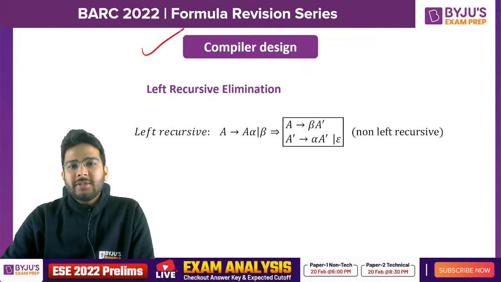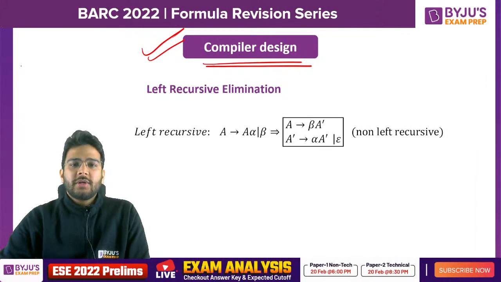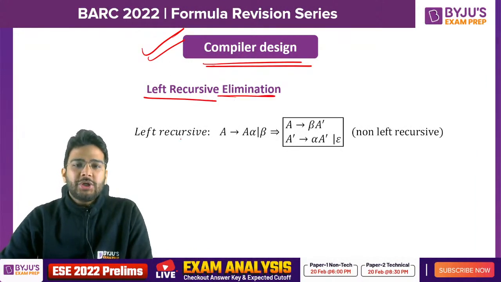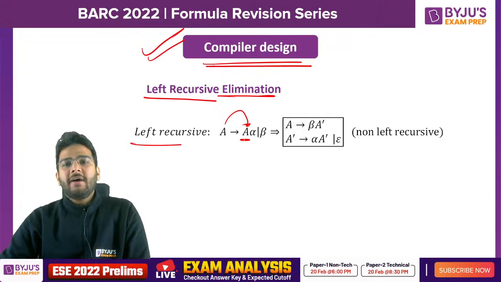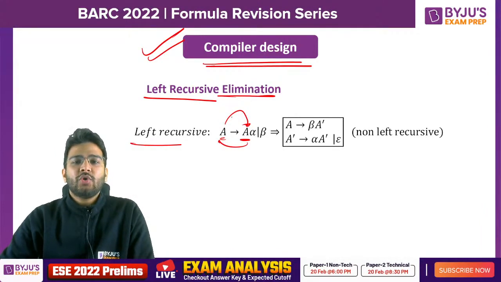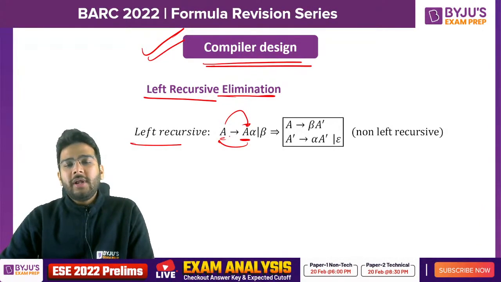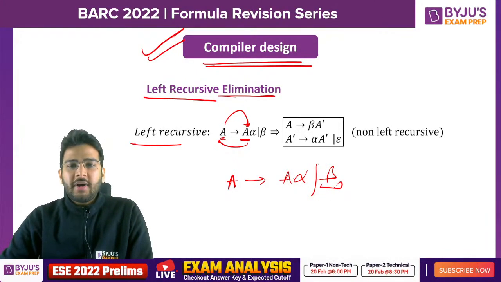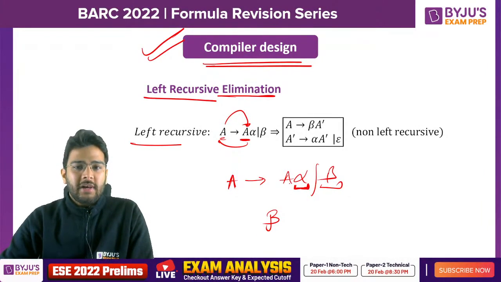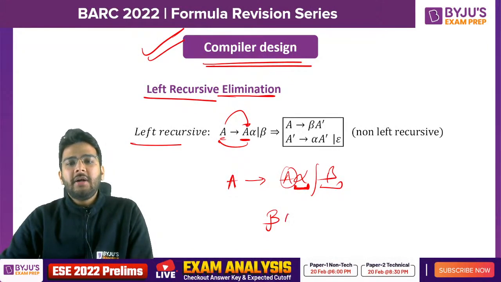Now we are heading towards the second subject, that is compiler design. So this is also important. Left recursion elimination. If you have left recursion, as you can see here, the leftmost symbol you have is A, which is the same as the LHS, so that's why it is left recursion. Now how to eliminate left recursion? If A derives A alpha or beta, where beta is the non-left recursive part, here you don't have any left recursion, so you first write beta, and then the remaining portion where you have the left recursion. So A dash alpha A dash or epsilon.